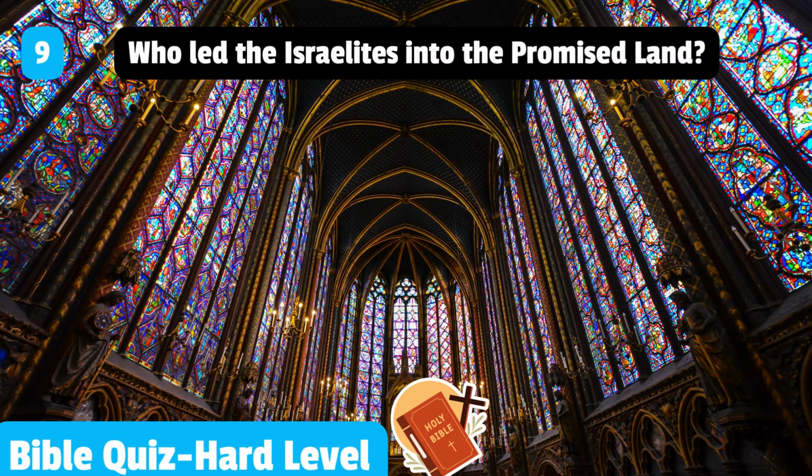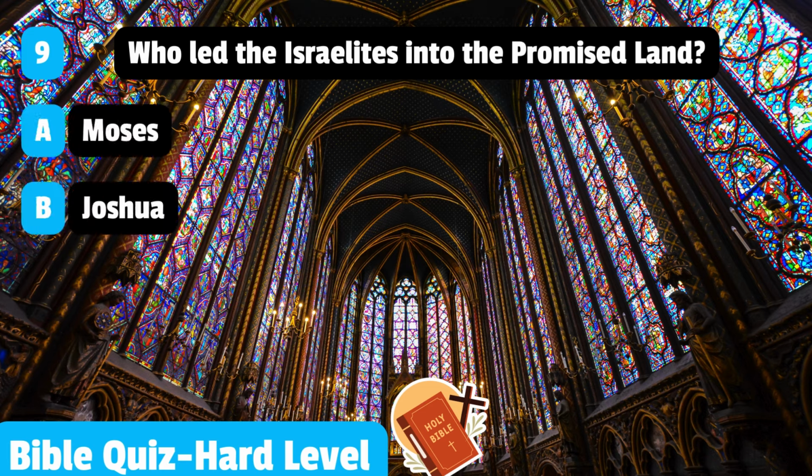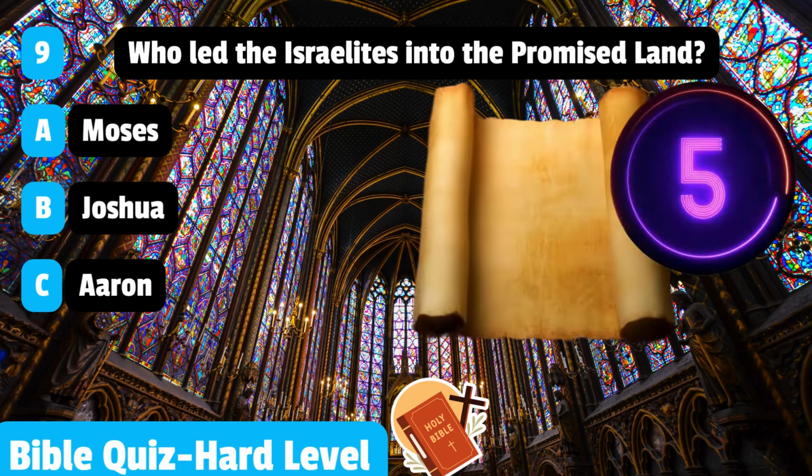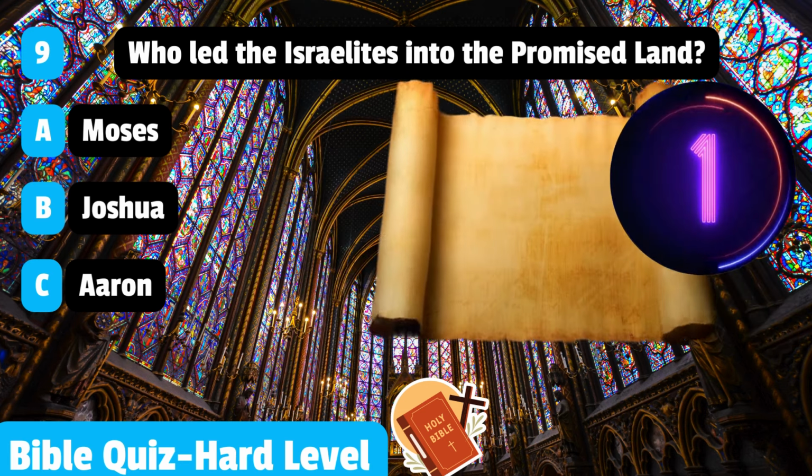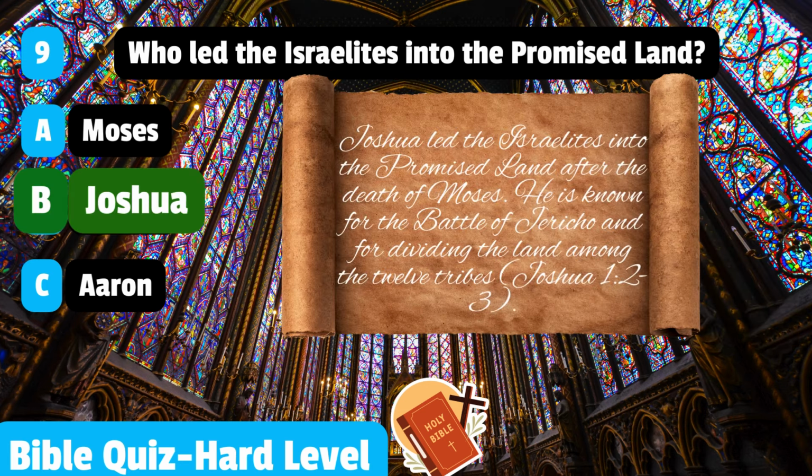9. Who led the Israelites into the Promised Land? Moses, Joshua, Aaron. Joshua led the Israelites into the Promised Land after the death of Moses. He is known for the Battle of Jericho and for dividing the land among the 12 tribes. Joshua 1 verses 2 to 3.